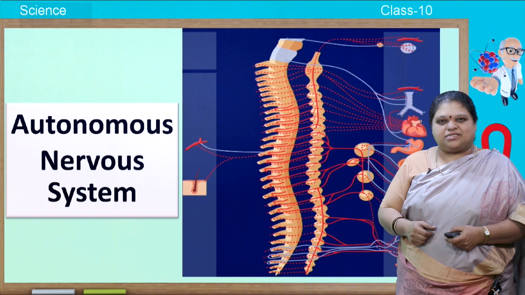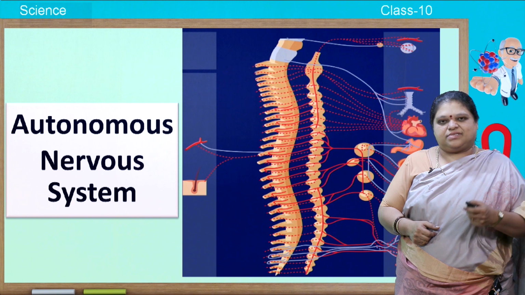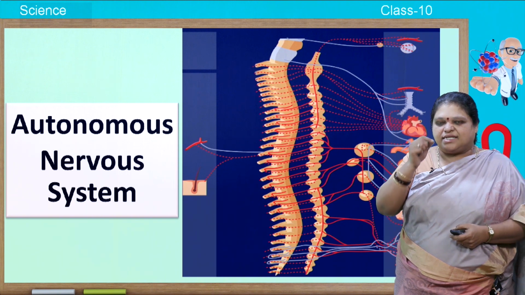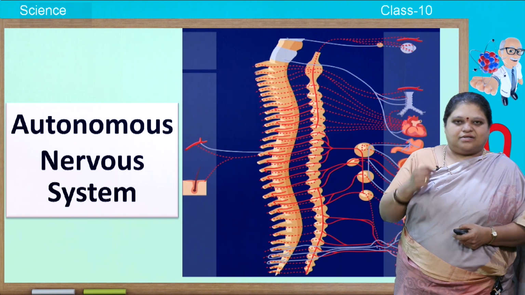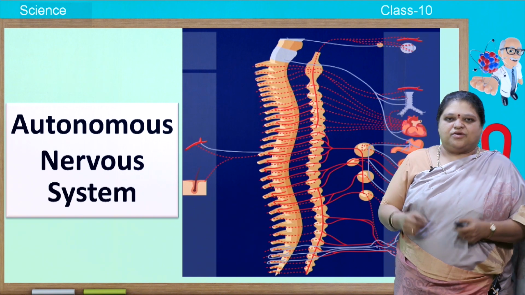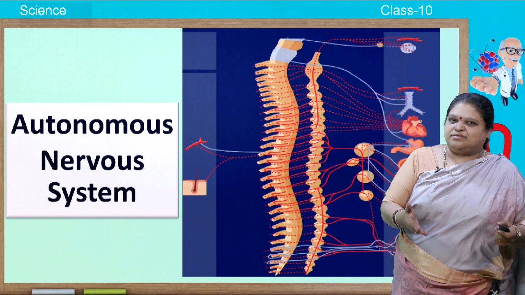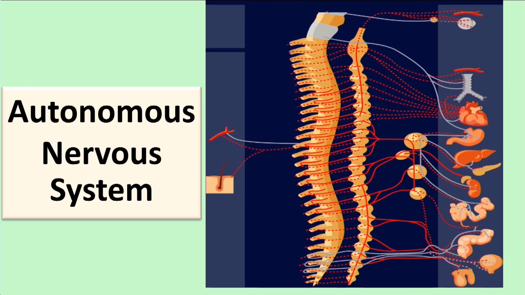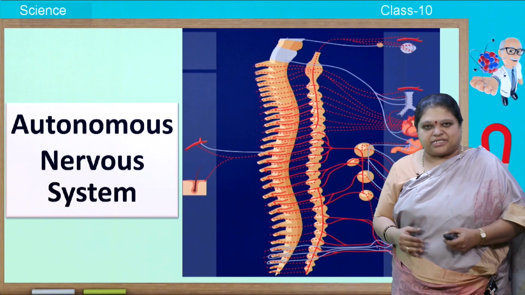Now, the autonomous nervous system, ANS, has a special type of nerves, a pair of nerves, you call them sympathetic nerves and parasympathetic nerves. Whatever the sympathetic nerve does, the quite opposite is done by the parasympathetic nerves.